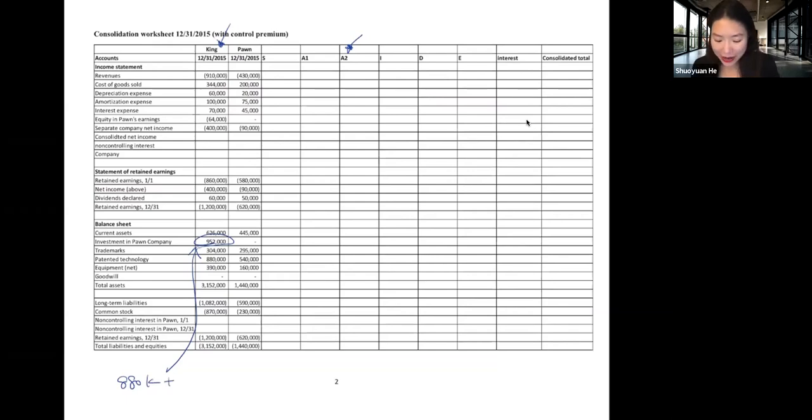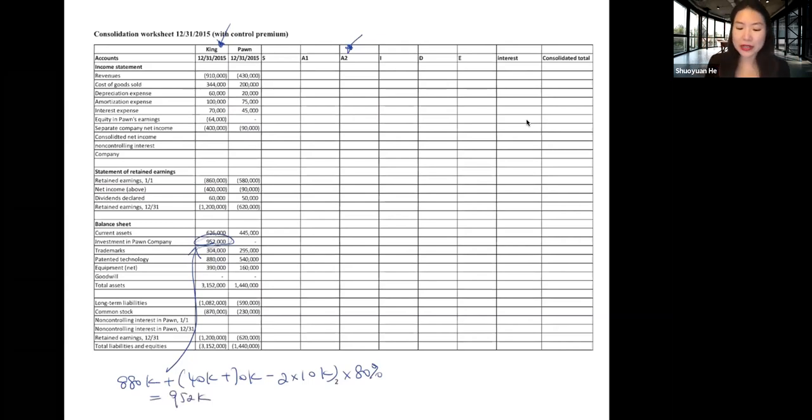And then we need to add the subsequent year's income and minus all of the subsequent year's dividend and minus all of the subsequent amortization. So income minus dividend, that is basically the change in retained earning. And then multiply by the ownership percentage. That will give us 952,000. So that is how we calculate this investment account here.